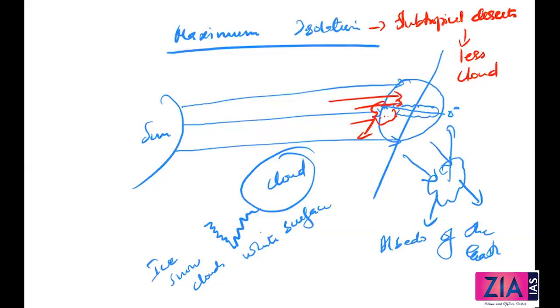With this insolation, I want to discuss three different main things: conduction, convection, advection. We'll discuss this also relating to insolation only.